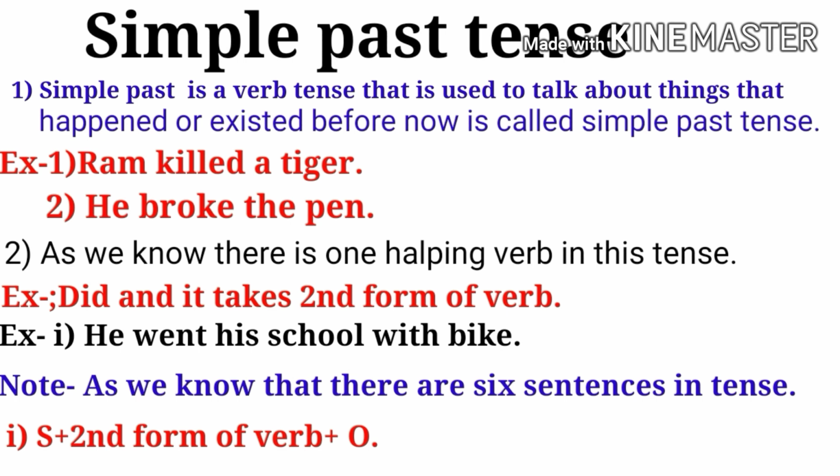As we know that there are six sentences in a tense, so your first structure is given here. You must read all these things so that you can understand it very well. So subject plus second form of verb plus object, and you know very well S is your subject and O is your object. That's very important to know. So let's move on to understand it ahead.